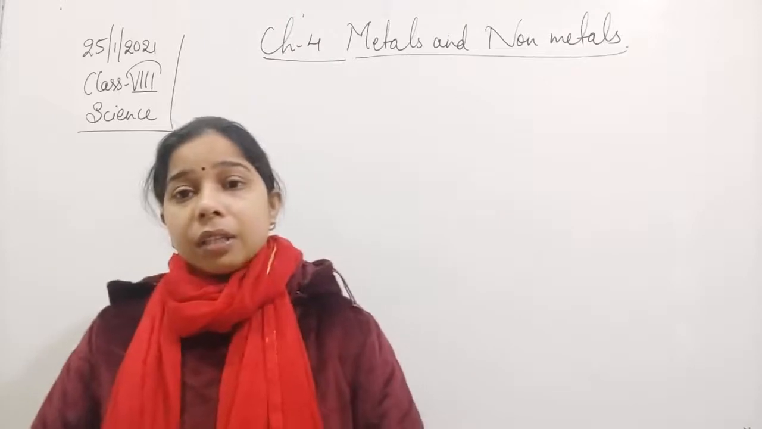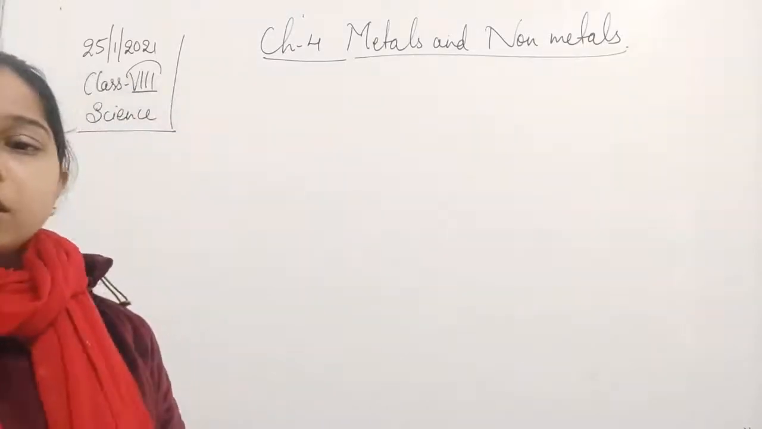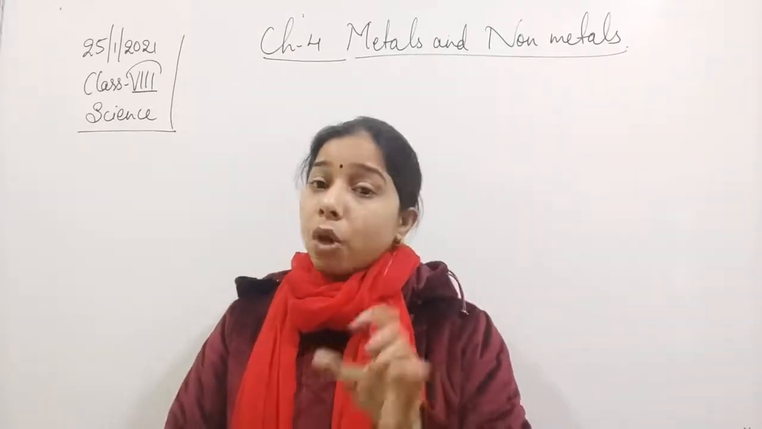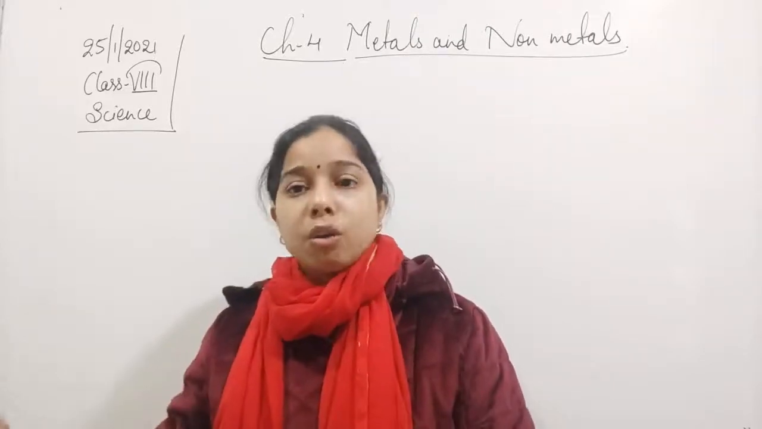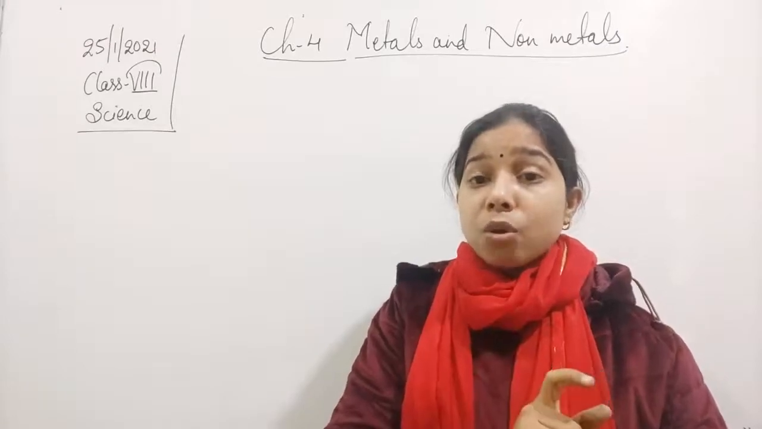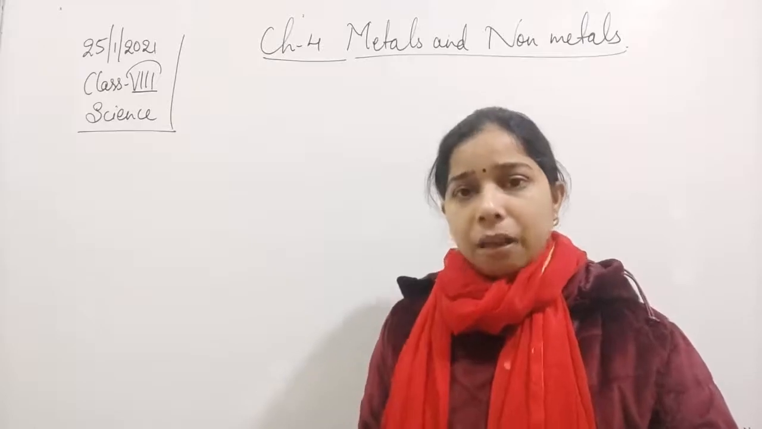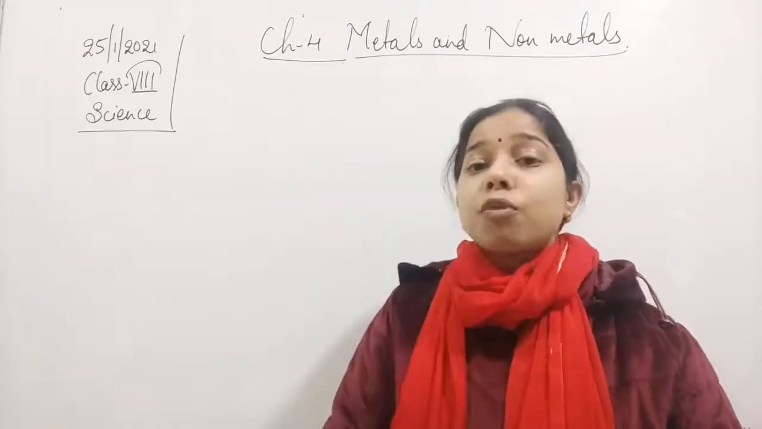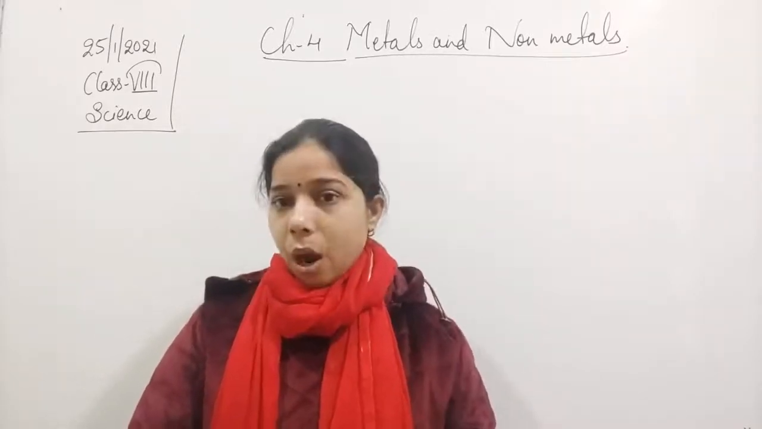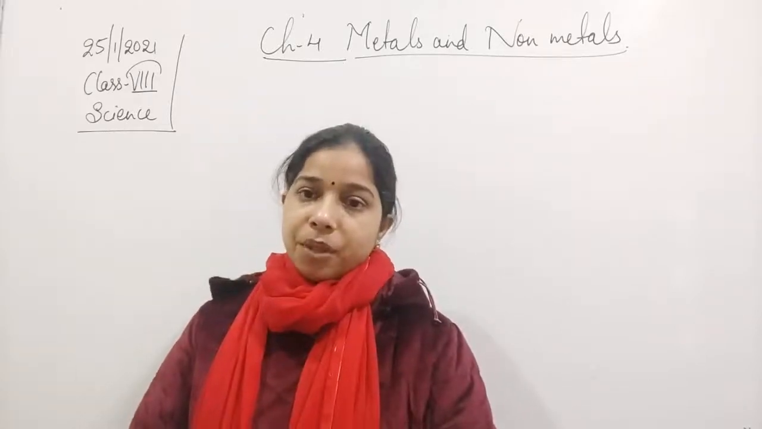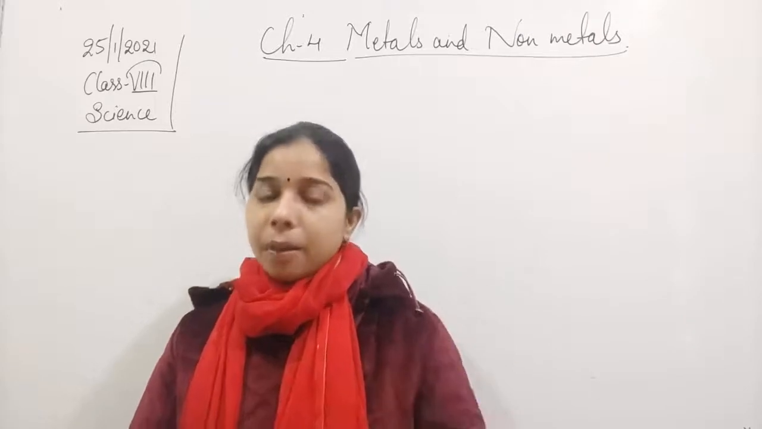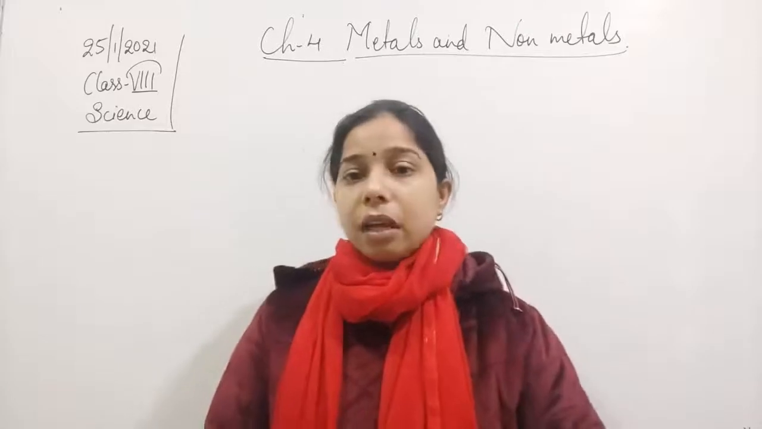Sorry, students, I said it wrongly. Copper reacts with carbon dioxide, water and oxygen, that is moist air, to form copper hydroxide and copper carbonate, which is grey in color. But silver reacts with hydrogen sulfide, and thus silver sulfide is formed, which is black in color.